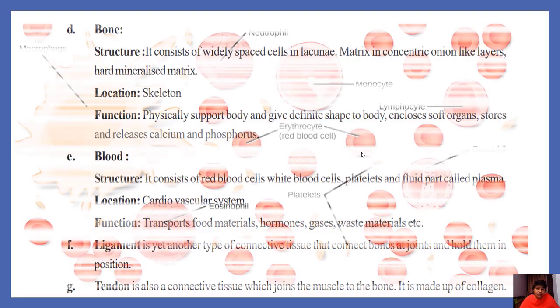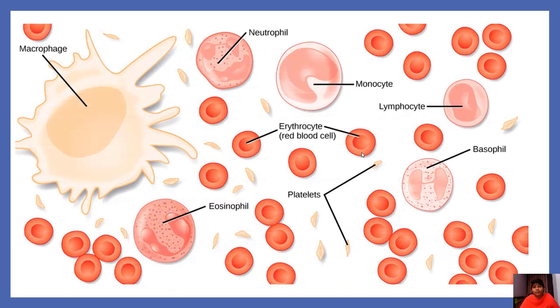Okay, let us observe some of the pictures. Now you are observing the blood. Blood has red blood cells. Red blood cells transport oxygen and carbon dioxide. Now you are observing the white blood cells: neutrophil, monocyte, lymphocyte, basophil, eosinophil. These are all the white blood cells, which are the frontline workers to defend our body from parasites and foreign bodies. And the third type of cells are platelets.